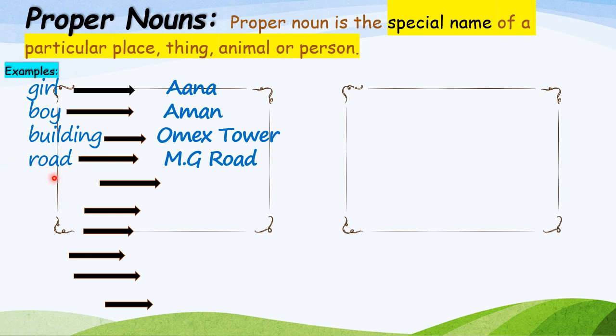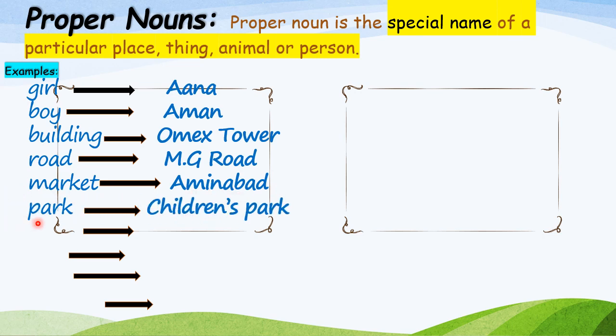Road. We all have different names. Roads are also differentiated by their names. MG Road. Market. It's again a common noun, but which market? Aminabad market. Yes. So Aminabad market is a proper noun and market is a common noun. Park. It can be any park. But when I'm saying Children's Park, that means I am interested in this Children's Park only.